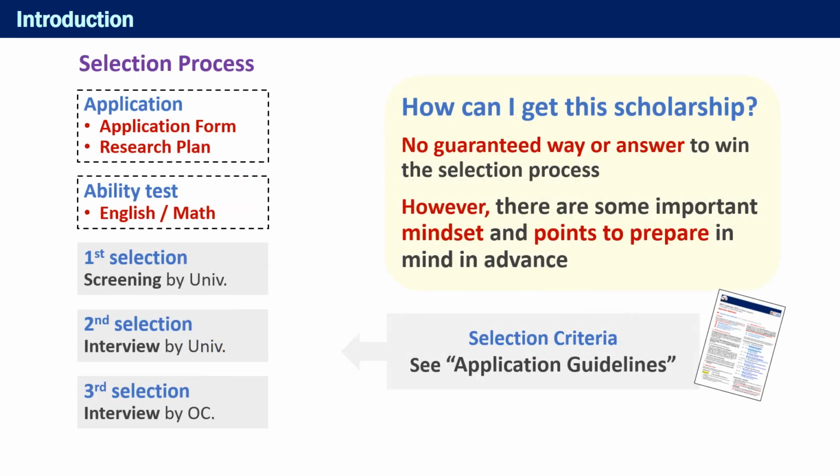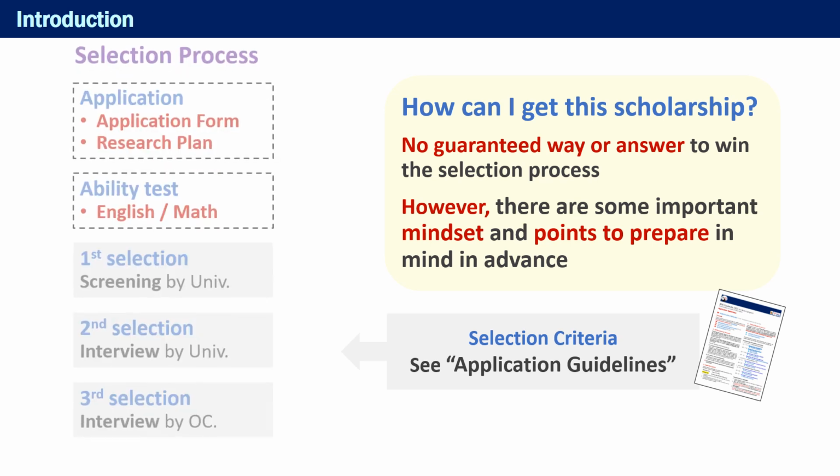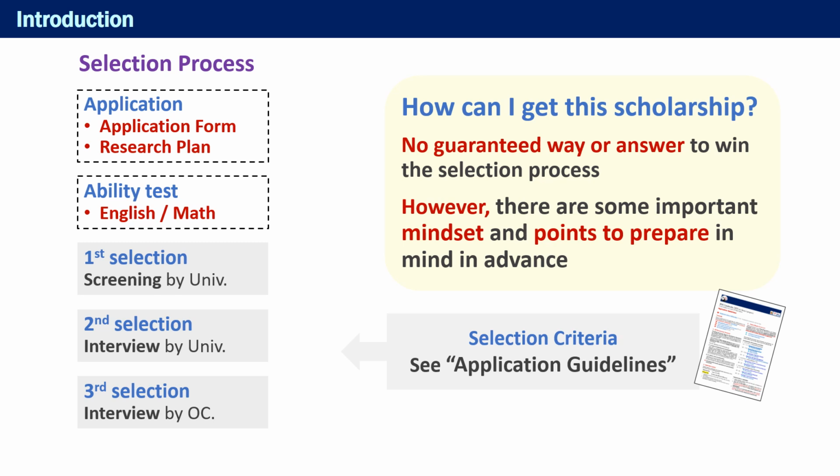As explained in the application guidelines, JDS applicants need to go through the following selection process to win the scholarship. Starting from the application stage, applicants need to submit an application form, a research proposal, and take an English and, in some fields, a mathematics exam before entering the selection process. Then, these documents and test results will be used by the host university and operating committee in the screening and interview process. For the evaluation criteria of each selection, please refer to the application guidelines.